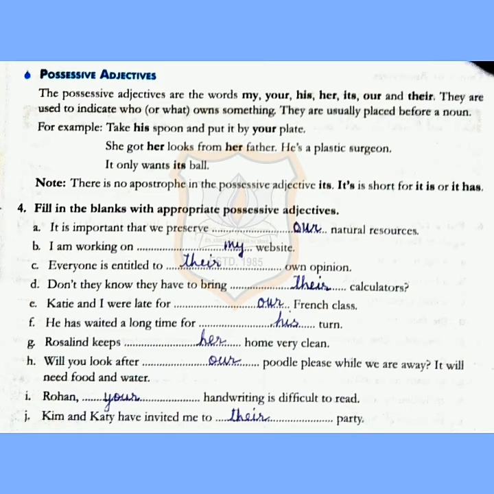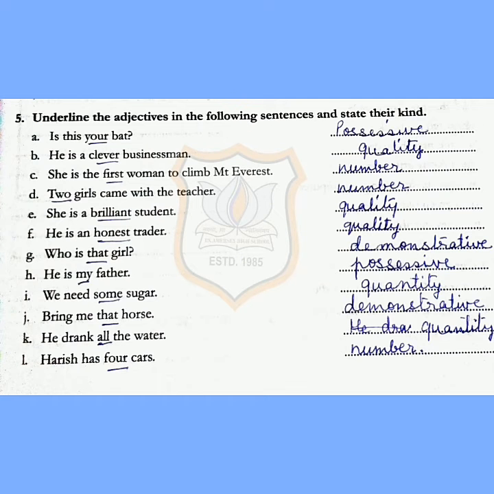It will need food and water. Next, Rohan, your handwriting is difficult to read. Last one, Kim and Katie have invited me to their party. Now exercise 5: underline the adjective in the following sentences and state their kind. Is this your bat? Now you have to underline your and write the kind, that is possessive.